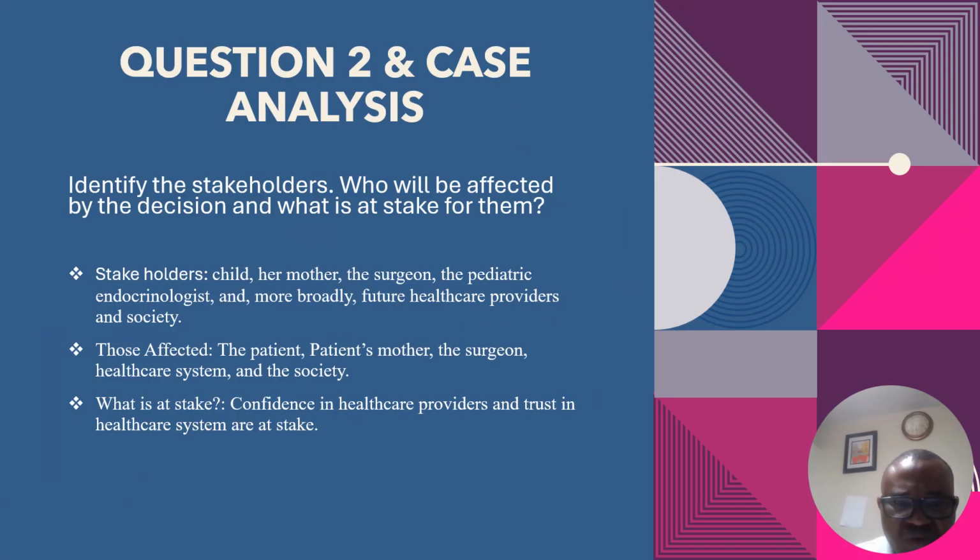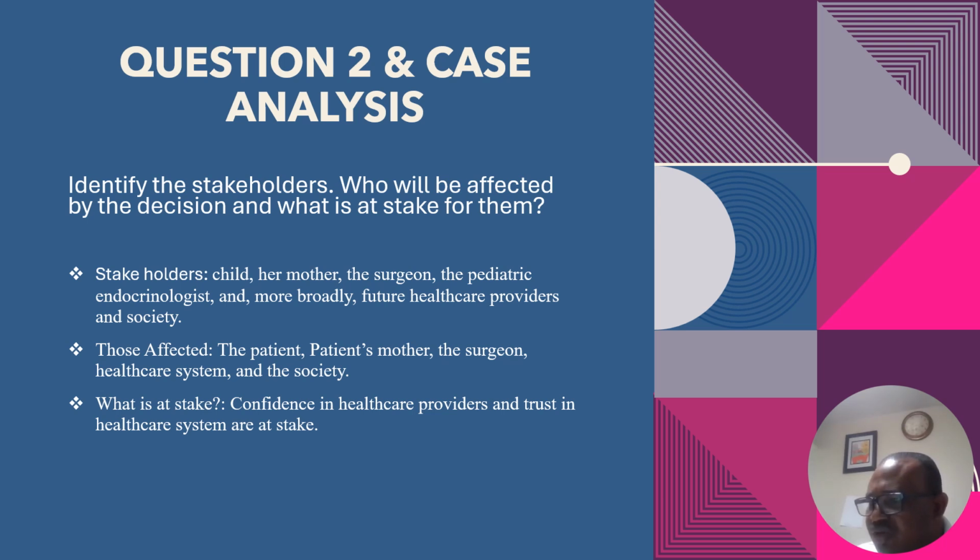Identify stakeholders who will be affected by the decision and what is at stake for them. The primary stakeholders in this case include the child, her mother, the surgeon, the pediatric endocrinologist, and more broadly, future healthcare providers and society. Each of the individuals or groups stands to be impacted by the decision regarding disclosure.